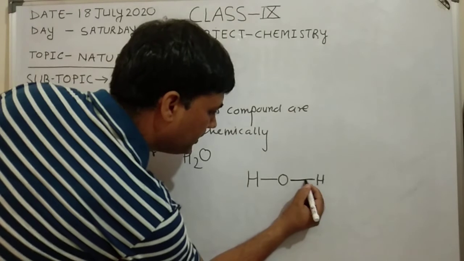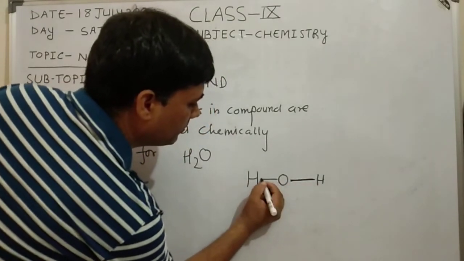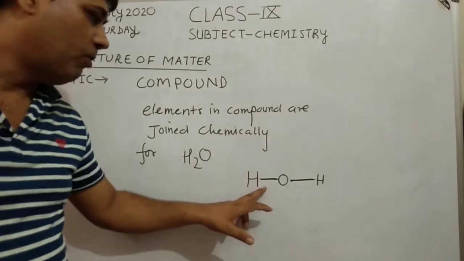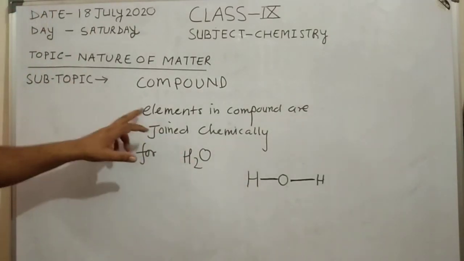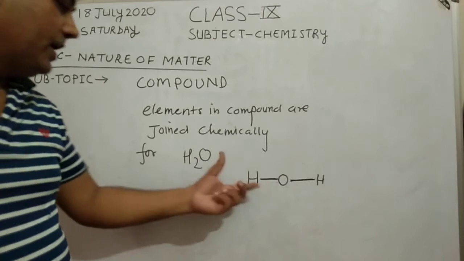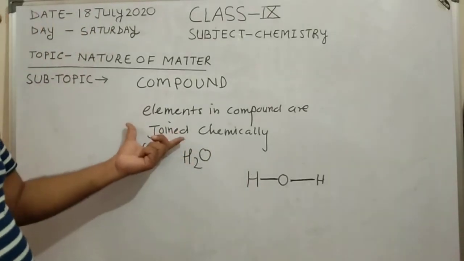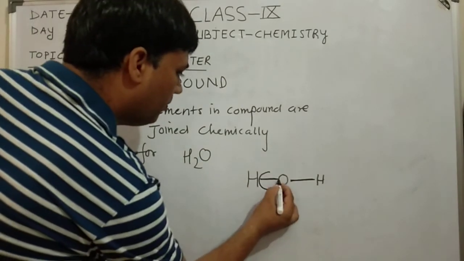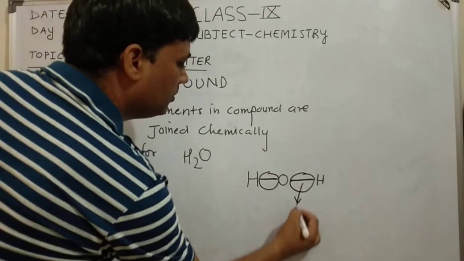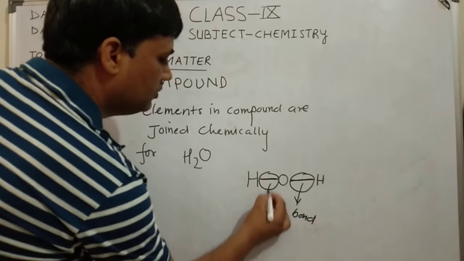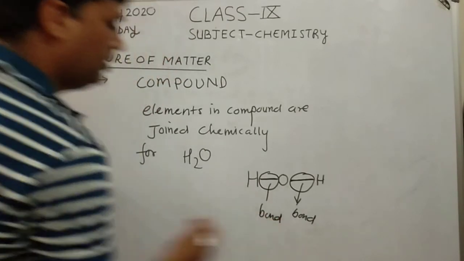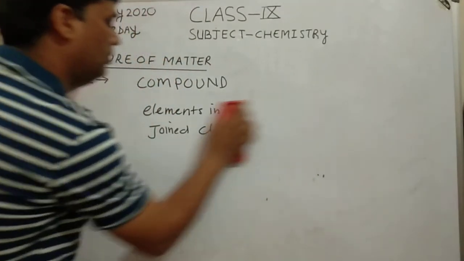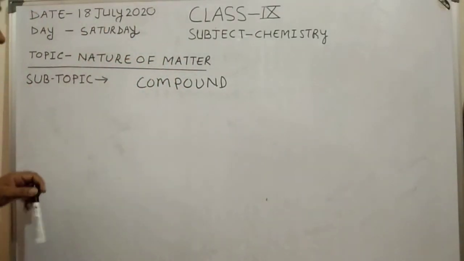This line represents a bond. This particular line represents a bond. So in a compound, elements are joined chemically, that is, through a bond. This is a bond. How many bonds? Two bonds. Next example, in case of CO2, carbon dioxide,